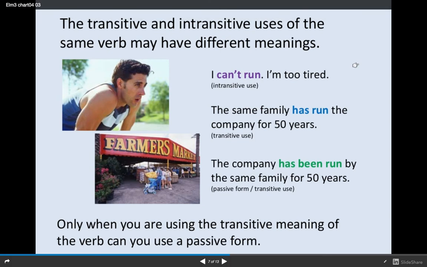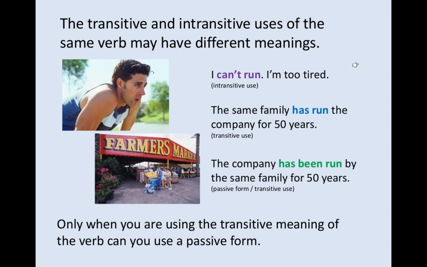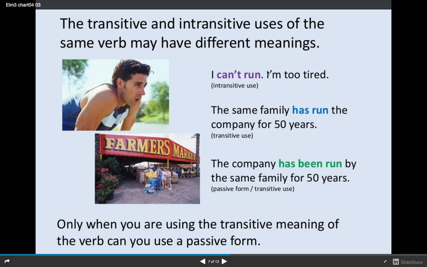Okay, often the transitive and intransitive uses of the same verb may have different meanings. So if I say, I can't run, I'm too tired. This is the intransitive verb, and here's the runner. But if I say the same family has run the company for 50 years, then this means operated the company, and this is a transitive use with the direct object company. The company has been run by the same family for 50 years, and here it is in the passive. Only when you're using the transitive meaning of the verb can you use a passive form.